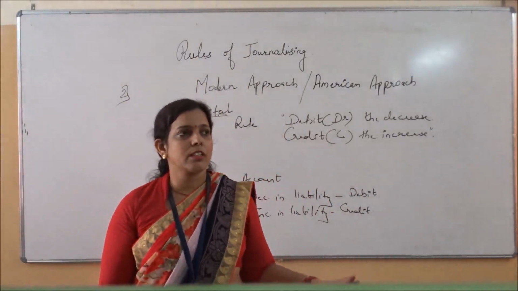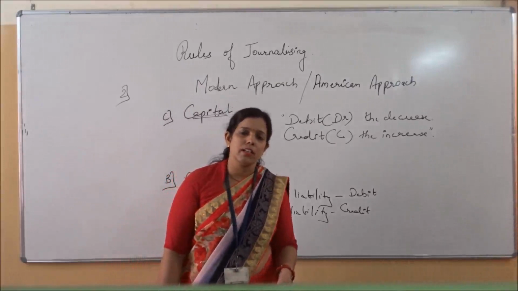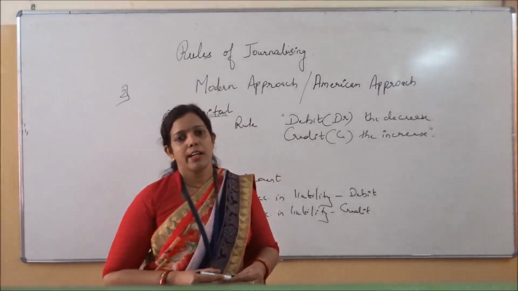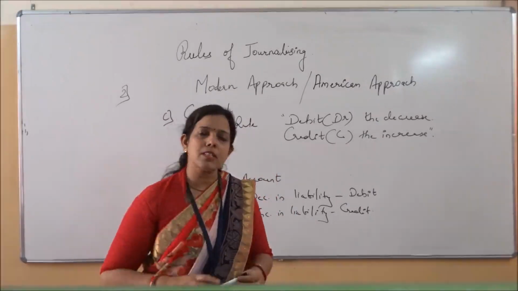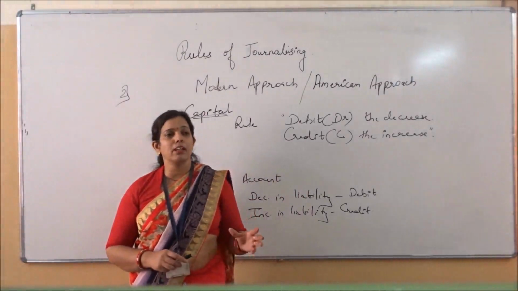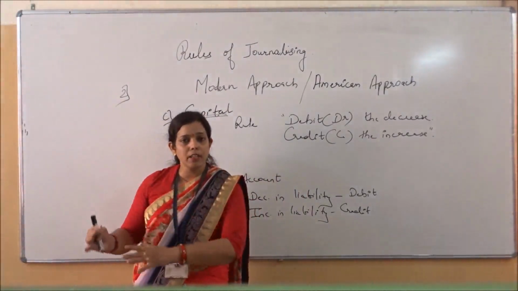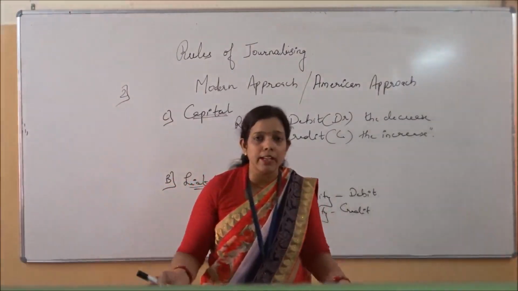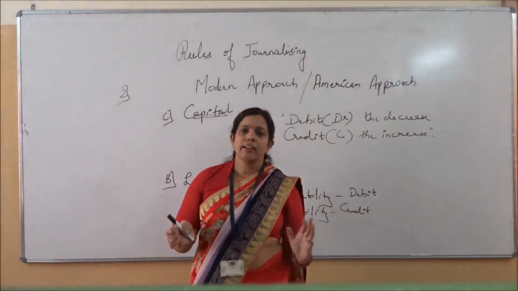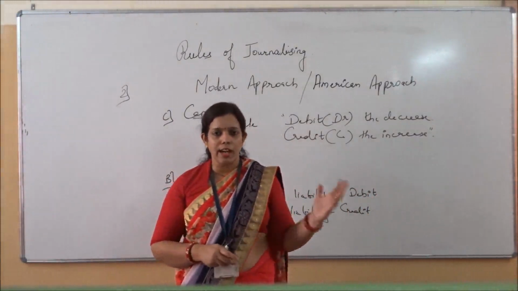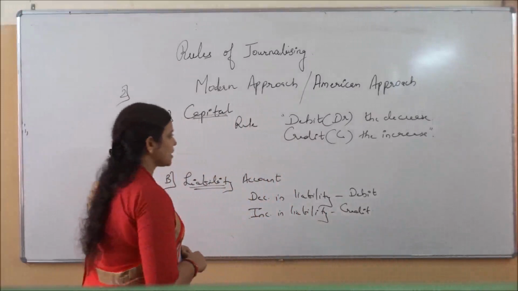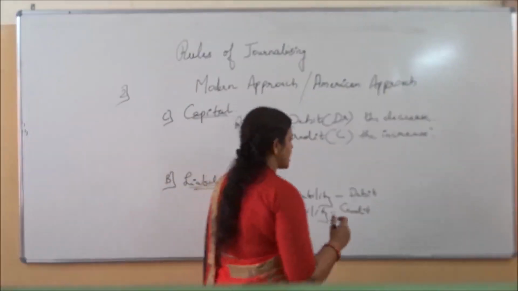Suppose generally you have seen the journal entry, always the first one we are seeing is business started with cash. So whenever business is started with cash, it means cash has been invested in the business. On the one hand cash is coming into the business, on the other hand business liability has increased. Capital is the liability. So in that condition, what journal entry will you do? You will do cash account debit and capital account credit, because the liability has increased, the capital has increased.